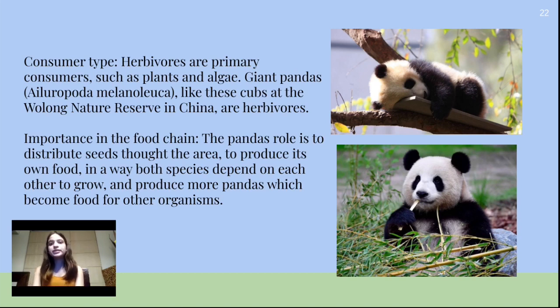Consumer type. Herbivores are primary consumers, such as plants and algae. Giant pandas, Ailuropoda melanoleuca, like these cubs at the Wolong Nature Reserve in China. They are herbivores. Its importance in the food chain. The panda's role is to distribute seeds through the area to produce its own food, in a way that both species depend on each other to grow and produce more pandas, which become food for other organisms.